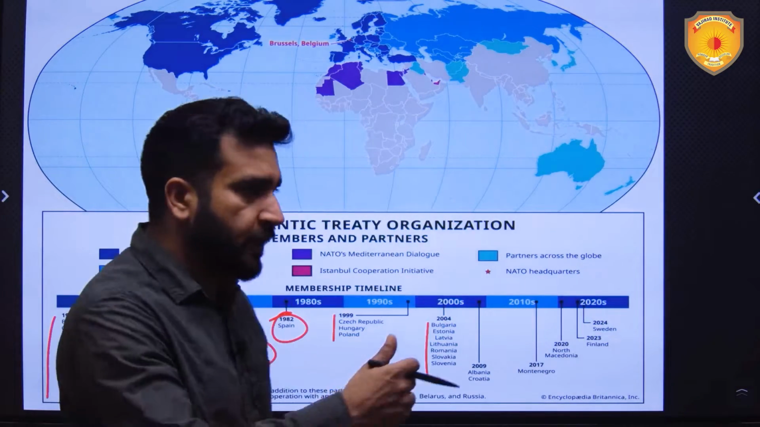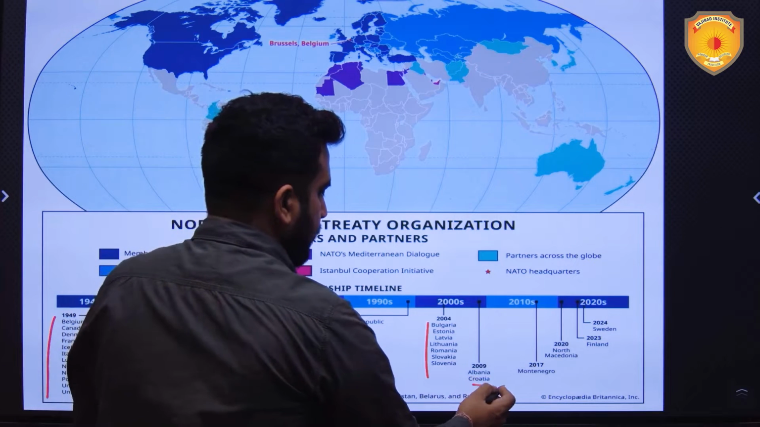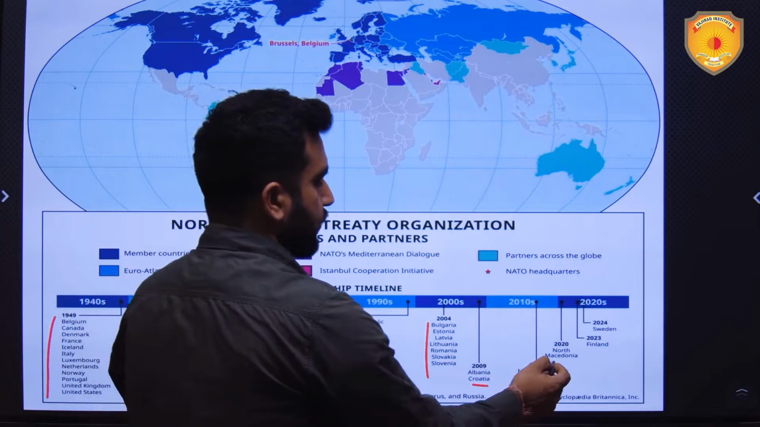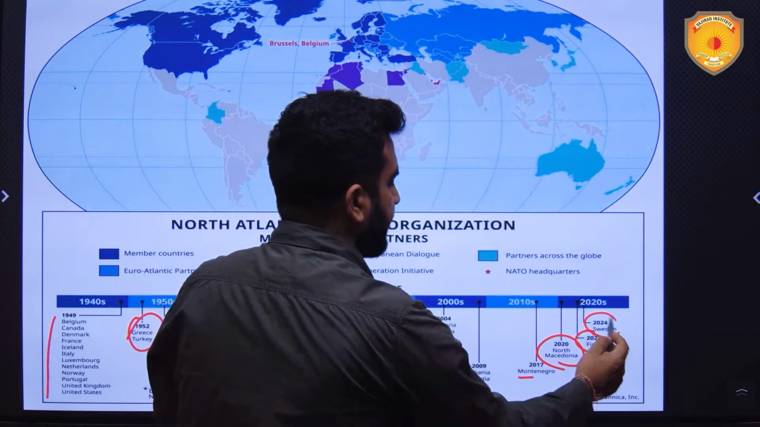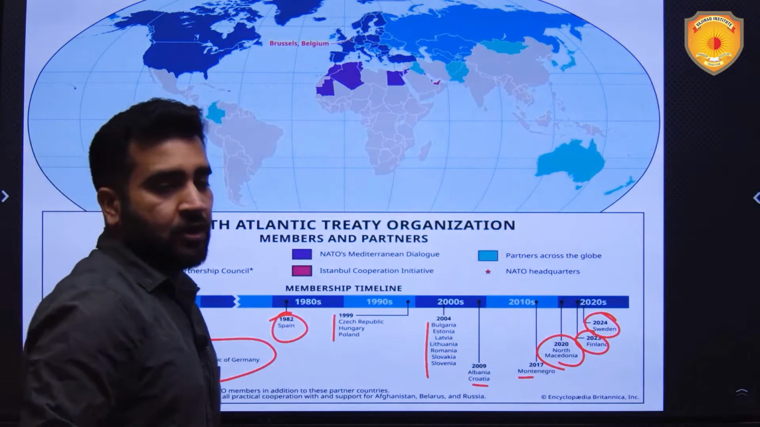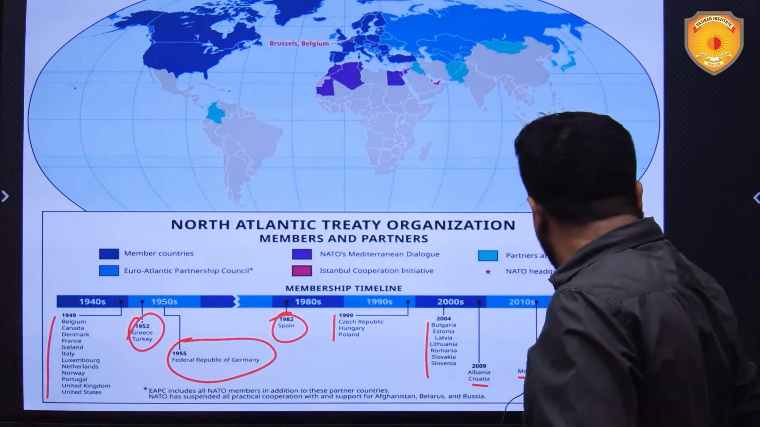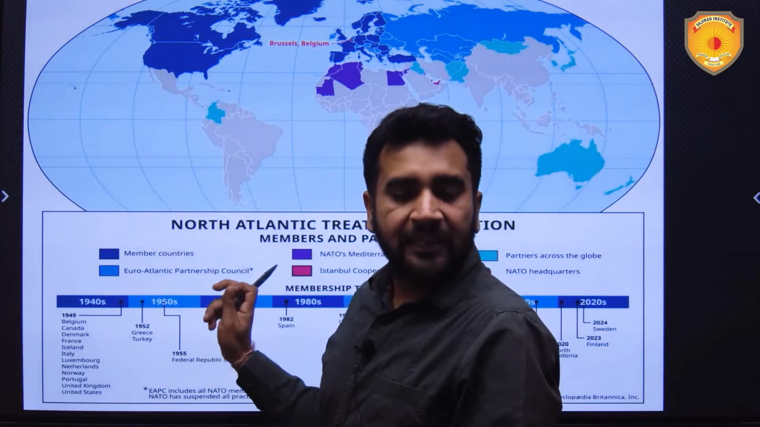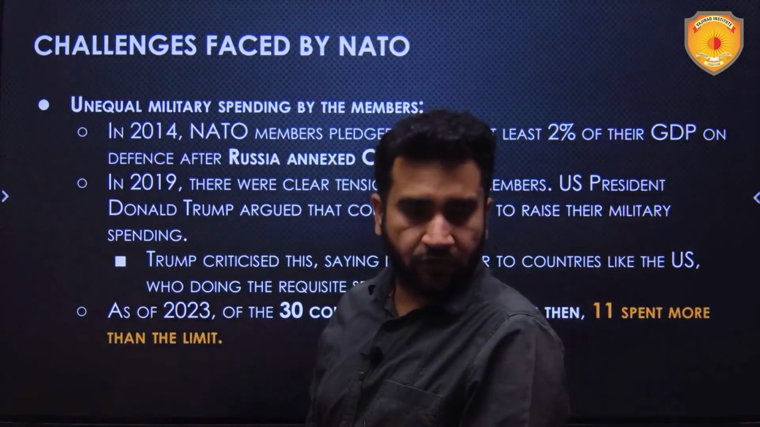Many of them were also part of the USSR before it dissolved. In 2009, Albania and Croatia joined. In 2017, Montenegro joined. In 2019, North Macedonia joined. In 2023, Finland joined, and finally in 2024, Sweden joined. So you need to know the members, because the number is not so high, only 32, and knowing these members is important because UPSC can ask a question on this.